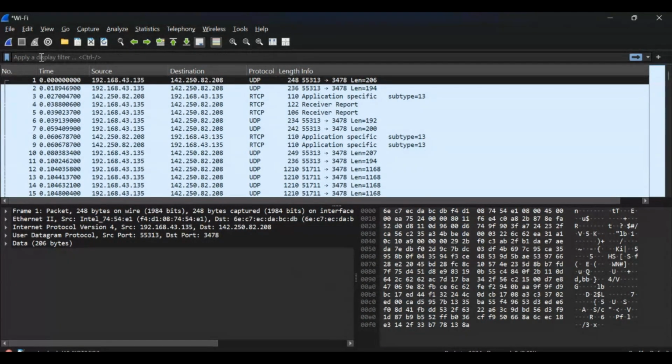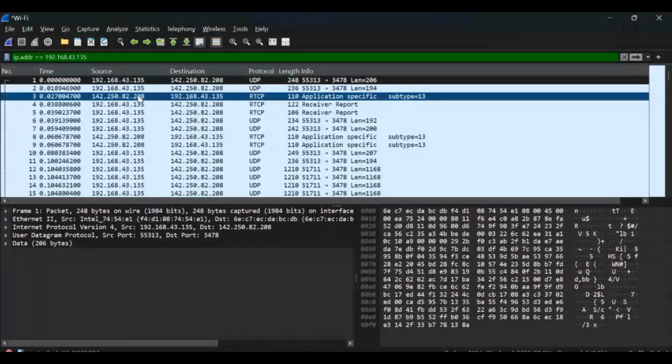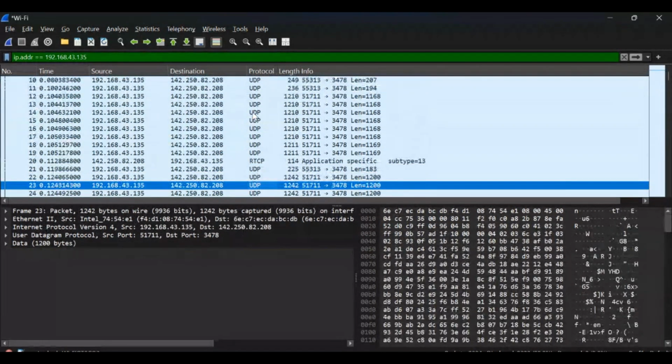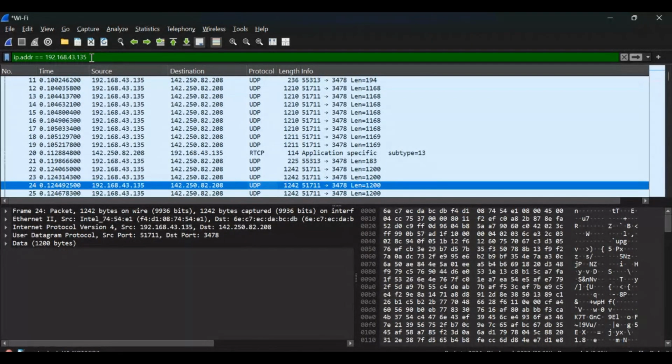Now I just want to check for my IP address. What I will do is type ip.addr == 192.168.43.135. You can see these are the packets this IP address actually sent, and that is what it is used for. It saves you the stress of scrolling down to check which IP address is this and how many packets it sent. You just come here and type it.